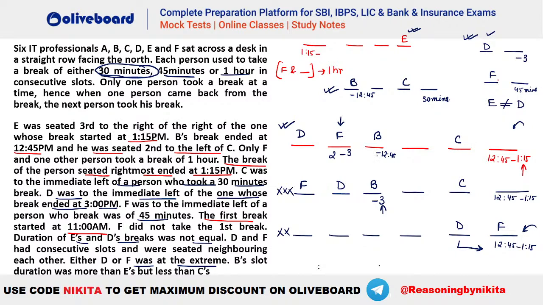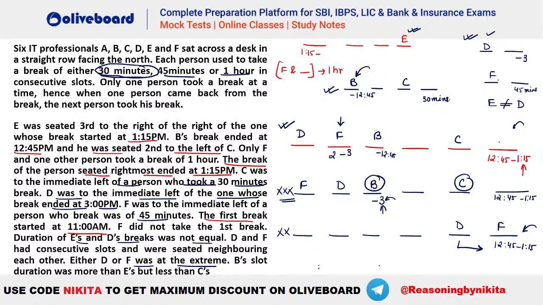Now in second case cancellation, why is the second case cancelled? Because here your B has to be here so that your C is here, right? Once you place your B and C, you can see that B will become the person who is ending at 3 here. But we know that B should be the one who is ending at 12:45. B cannot be ending at 3. That is why the second case became invalid here. So your first case will be the valid one.